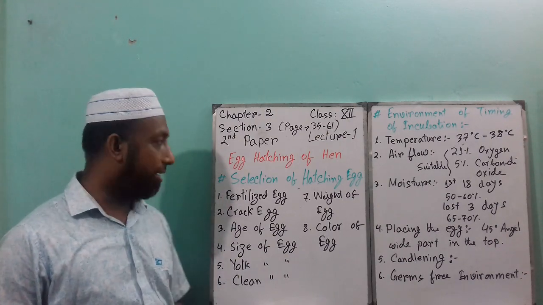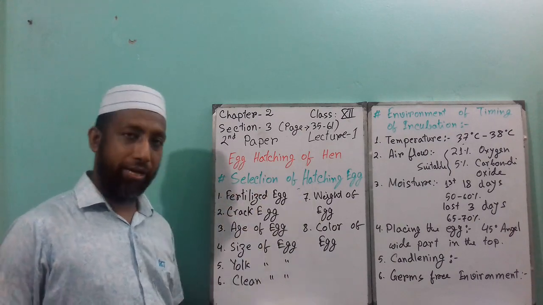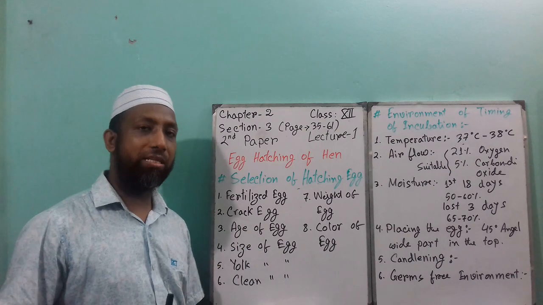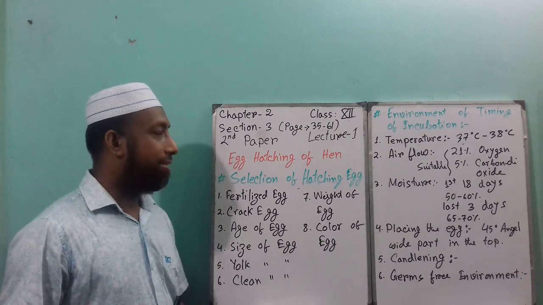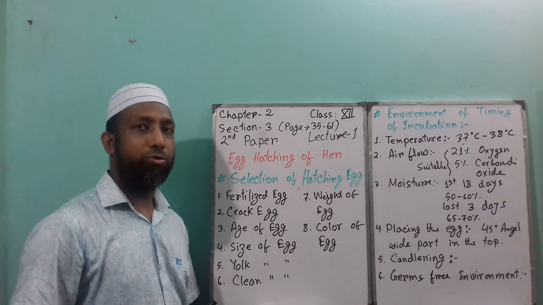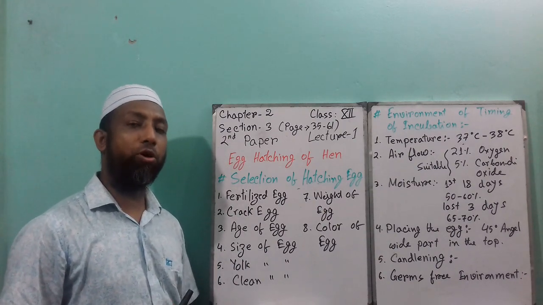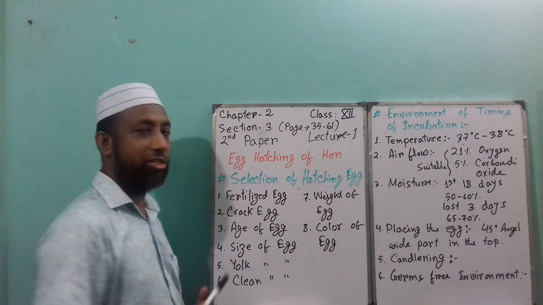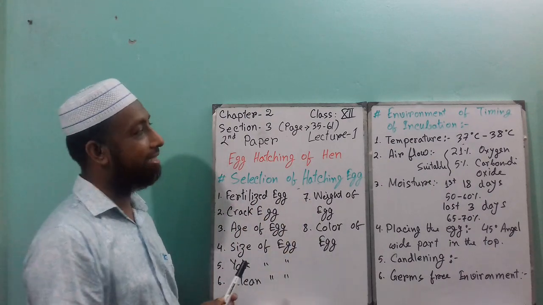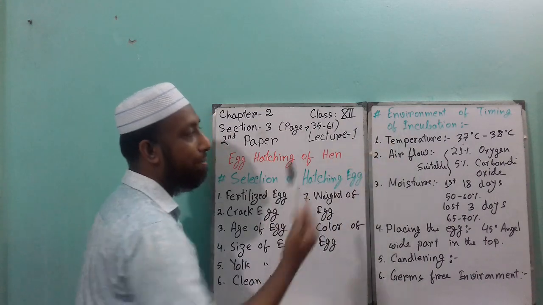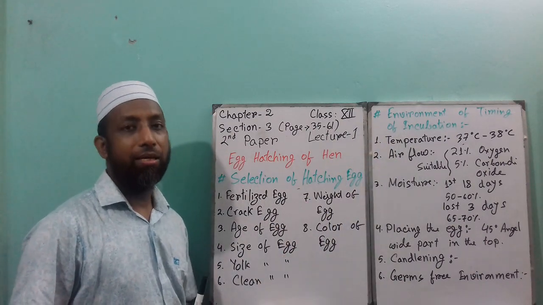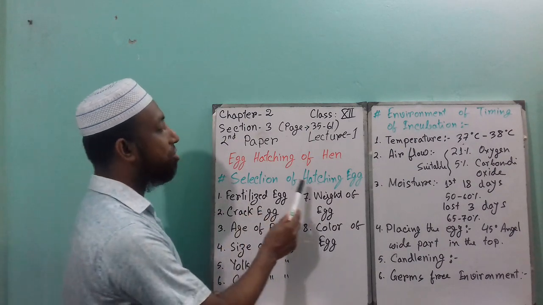Today's lecture topic is egg hatching of hen, and this is chapter 2, section 3, and obviously second paper. This is the first lecture of this section. Today I'll discuss two important topics of egg hatching. First one is selection of hatching egg, and the second one is environment and timing of incubation. So let's start the first topic, which is selection of hatching eggs.